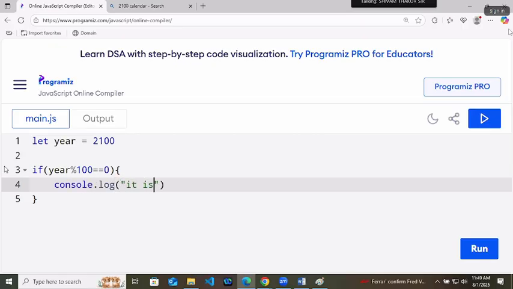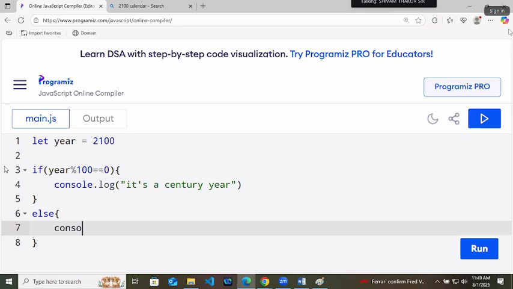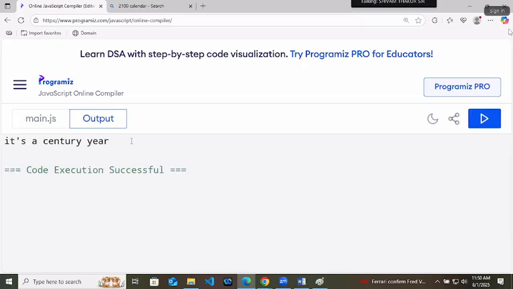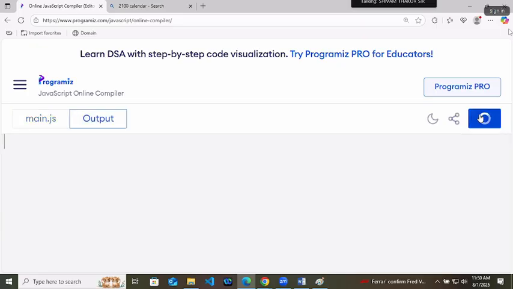Console.log it's a century year. Else it's not a century year, right? Else console.log it's not a century year. Is it clear till now? We are just checking if it is a century year or not. So yes, 2100 is a century year. 2101, it's not a century year. Simple.